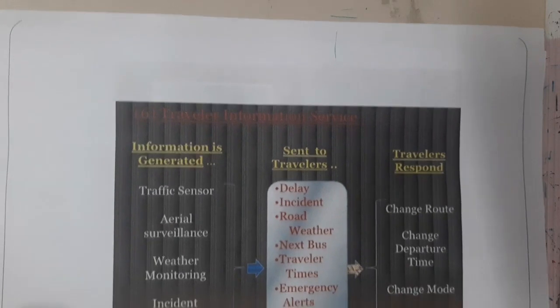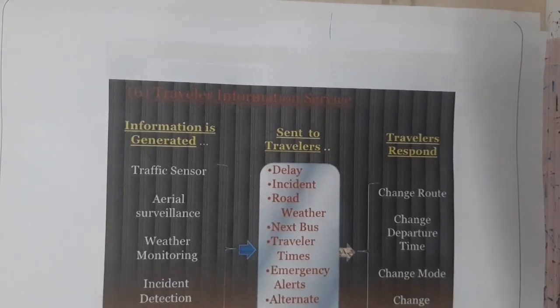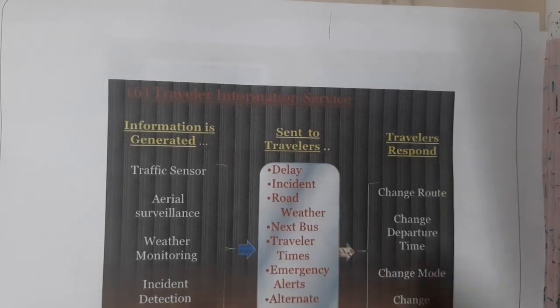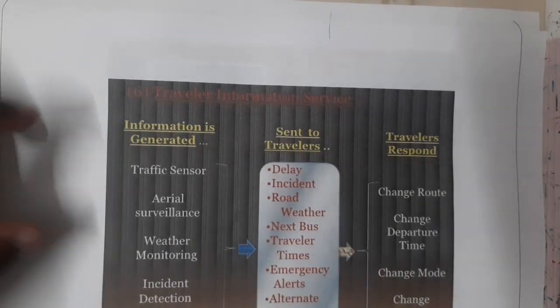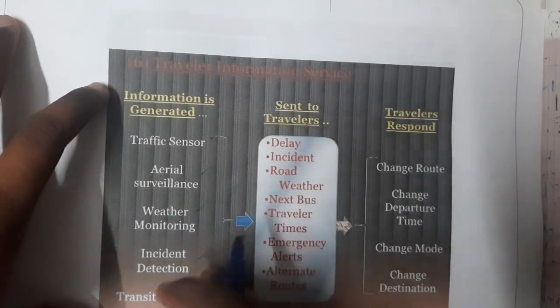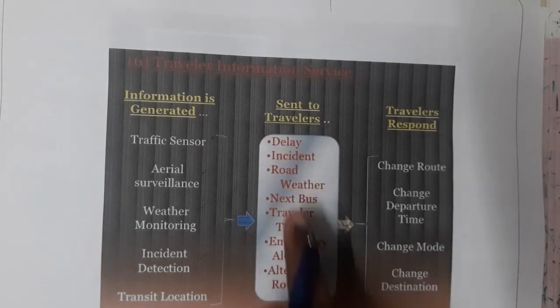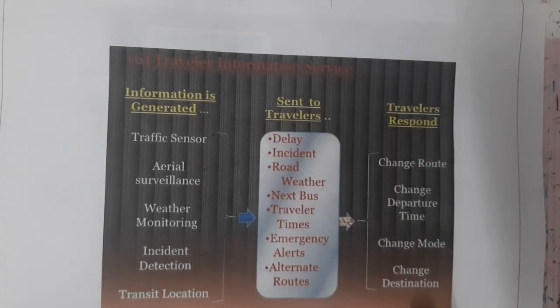Okay, yes. Similarly, we have the traveler information service. This is also to send information about multiple things. Information is generated from the traffic sensors, the weather sensors, the indication sensors, and every sensor, and it is sent to the traveler. Based on that, he can respond. So this is the traveler information service, guys.